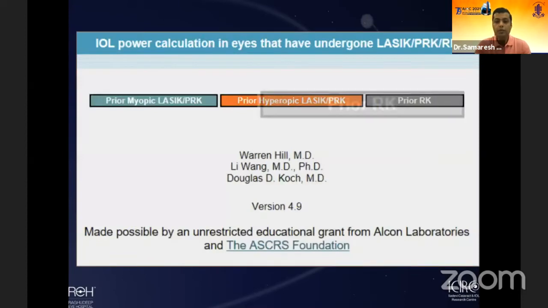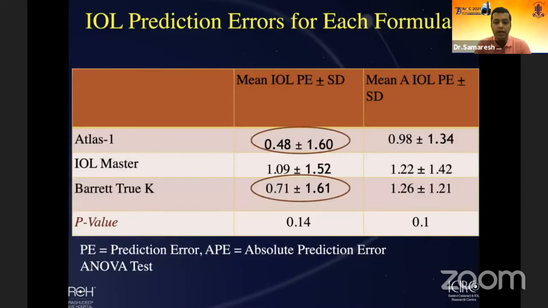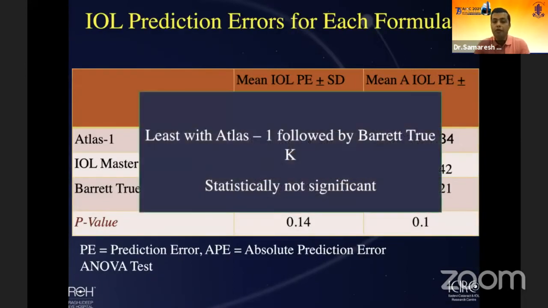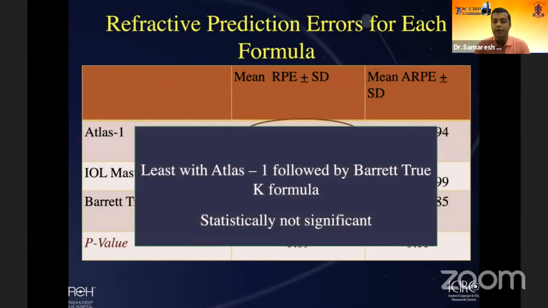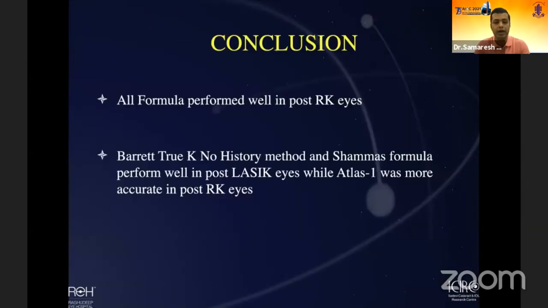When we looked at prior RK, because a lot of RK flows in for cataract now, considering a lot of RK was done a couple of decades back, we found out that the most important formulas were Atlas and Barrett True-K, both for IOL prediction and for refractive prediction. And we concluded that most of the eyes were within plus minus 1 diopter, which is a pretty good outcome for an eye with prior RK done. So we concluded, although all formulas do well with RK, the Barrett True-K and the Atlas formulas do much better than the others.